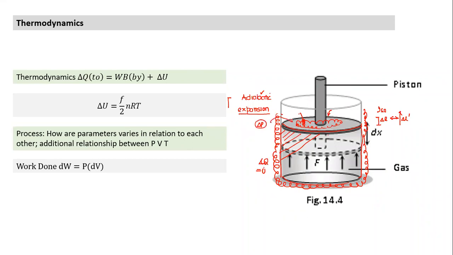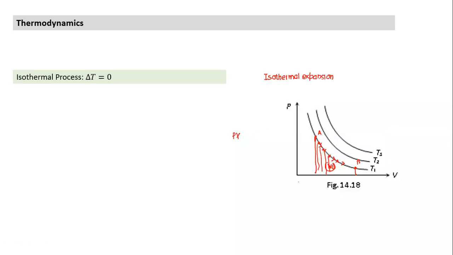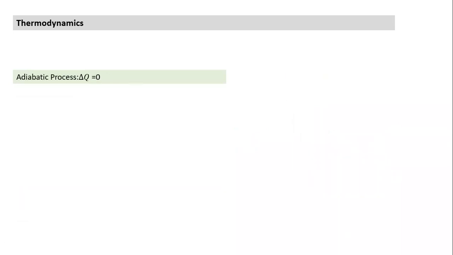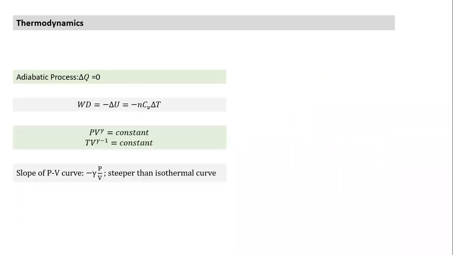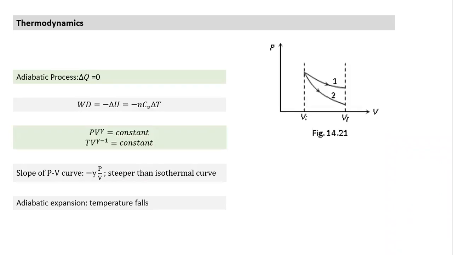If I remove the same weight in both cases, the reduction in pressure is the same, but the change in volume will not be the same. How would I figure out the change in volume? And that's what we understood. Now, first we understood what is an adiabatic process. This is adiabatic expansion. What does this curve indicate?